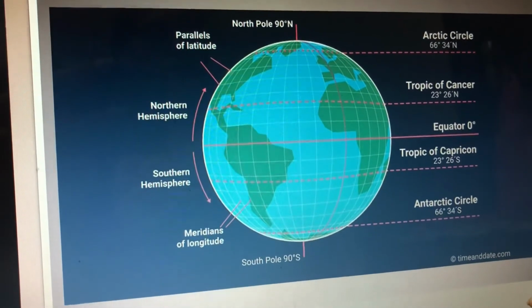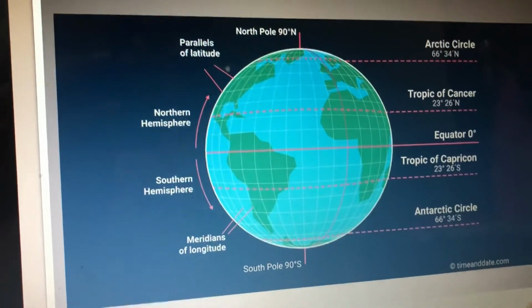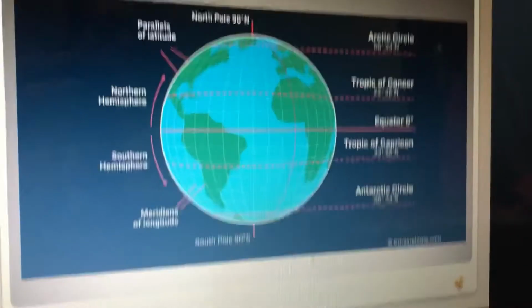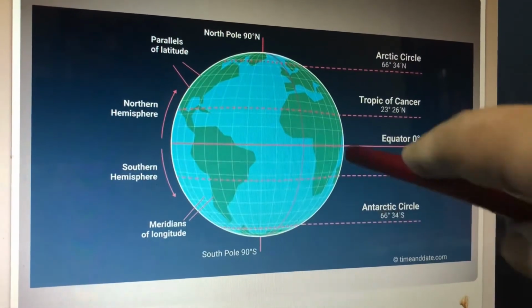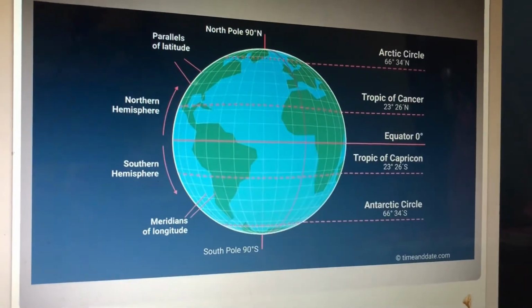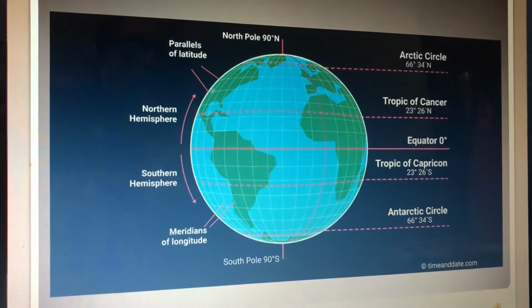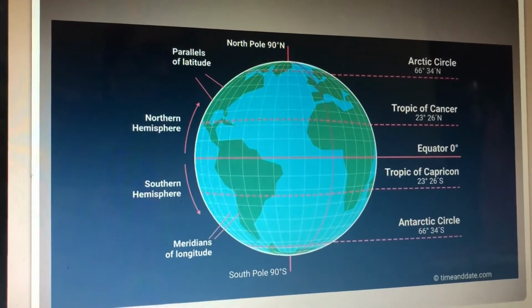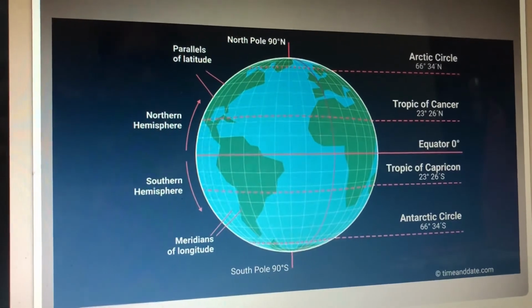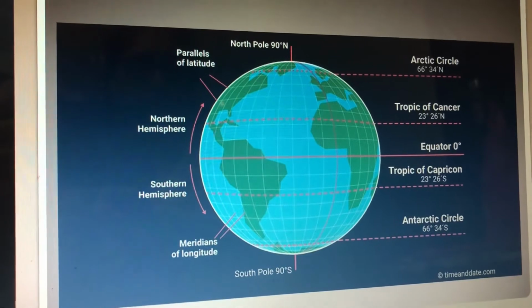The distance between each parallel is 1 degree. There are 90 latitudes in the northern hemisphere and 90 in the southern hemisphere. Altogether, there are 181 latitudes including the equator, which is the longest latitude line on the globe or earth.